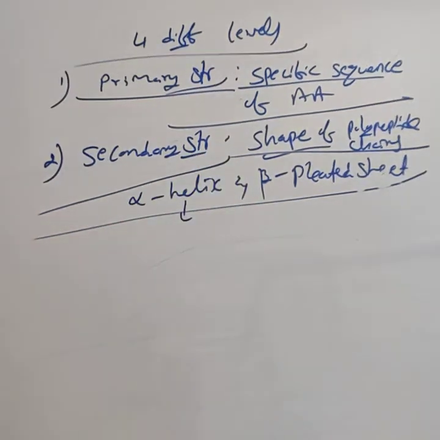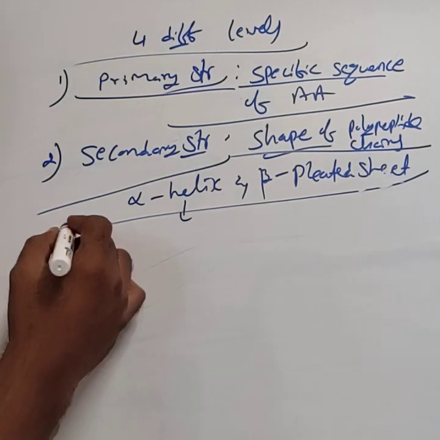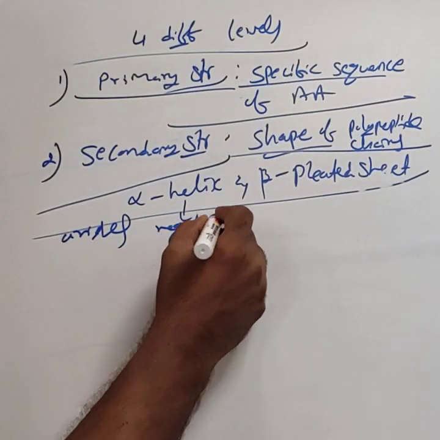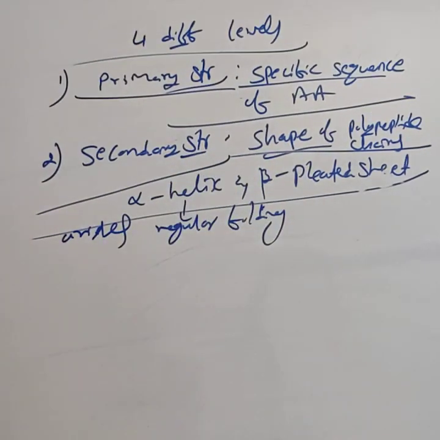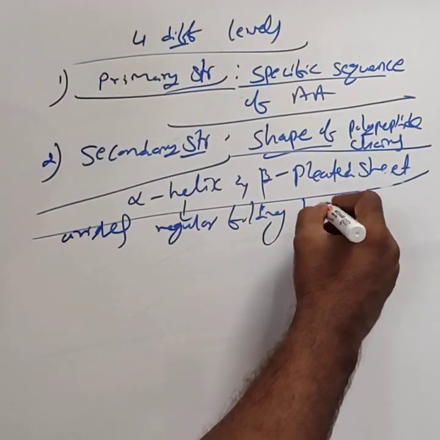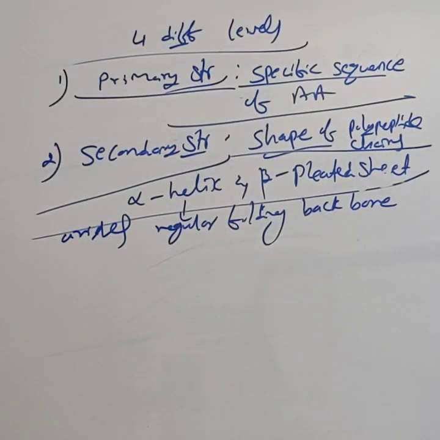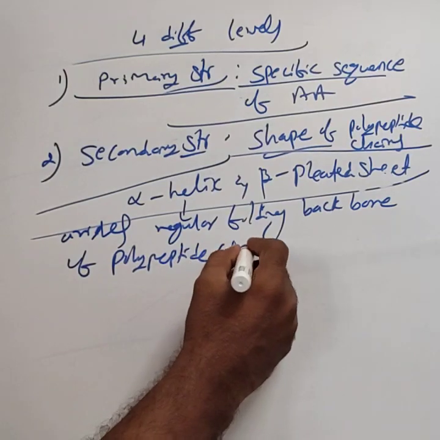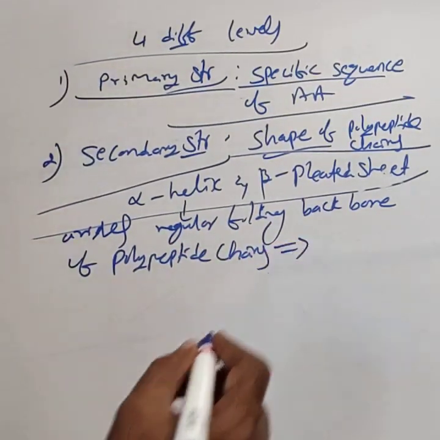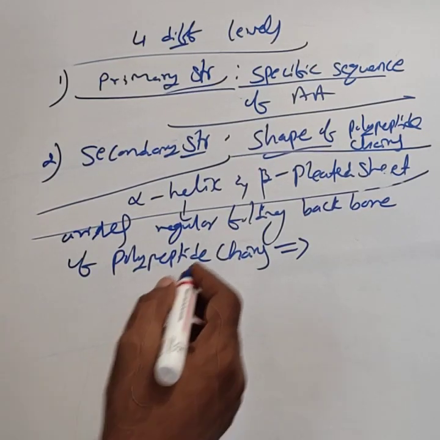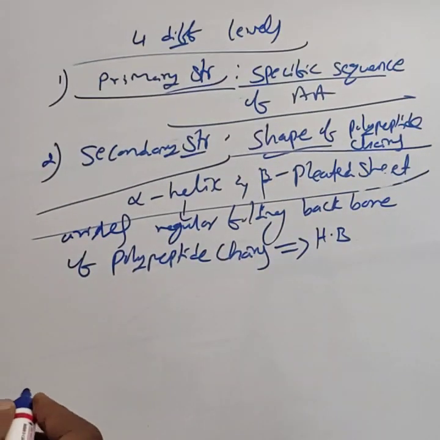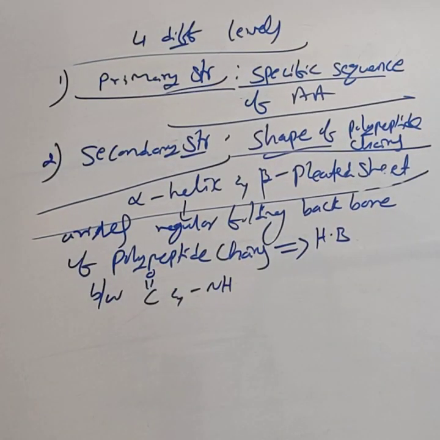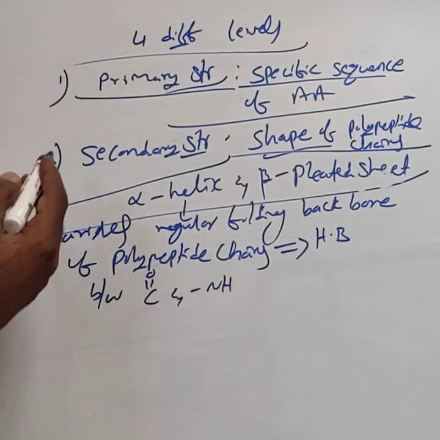How do these alpha helix and beta pleated structures arise? They arise due to regular folding of the backbone of the polypeptide chains, due to hydrogen bonding between the CO and NH groups of the polypeptide chains. This is about the secondary structure.